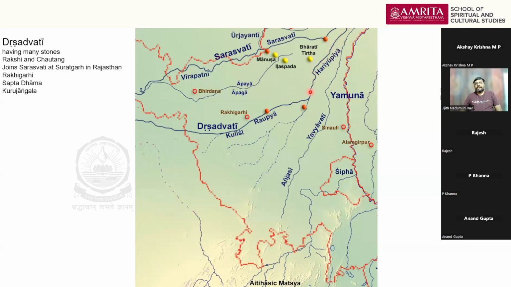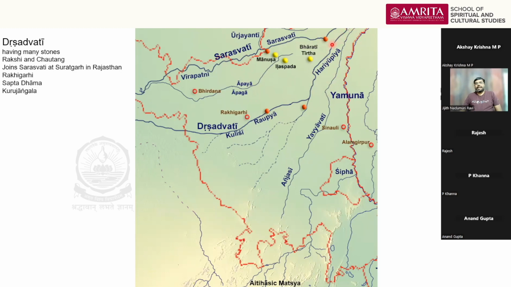So till the point they are in parallel, we consider them as Hariupya and Yavyavati. So there is a bend here. And from here, for example, for defining Kurukshetra, the river is considered from this point onwards, because this part is parallel to Saraswati, whereas from here onwards, the river is parallel to Yavyavati.